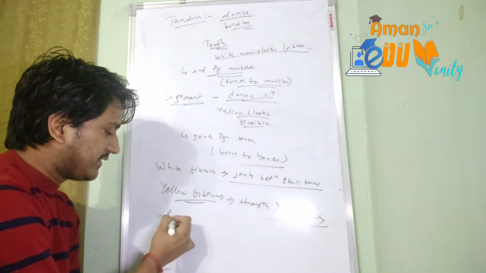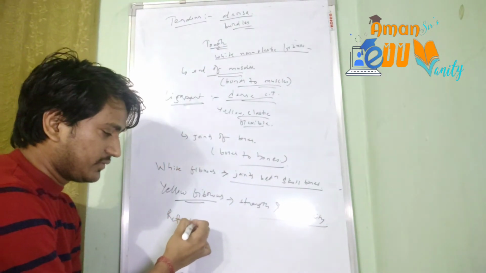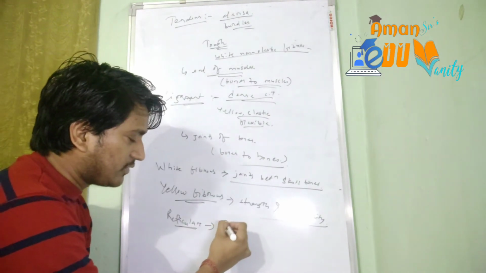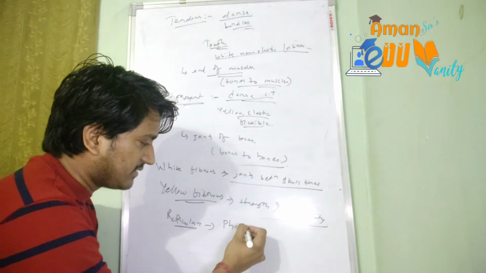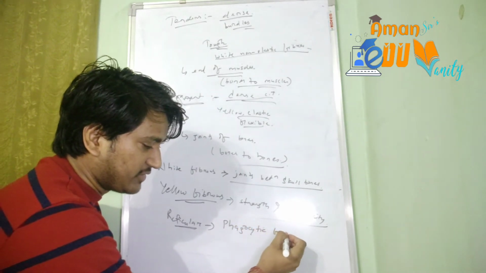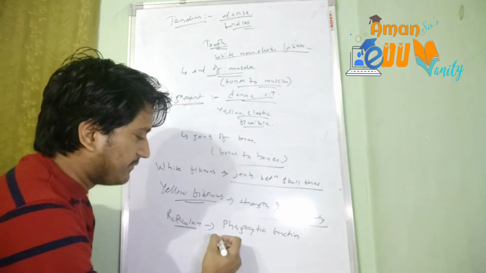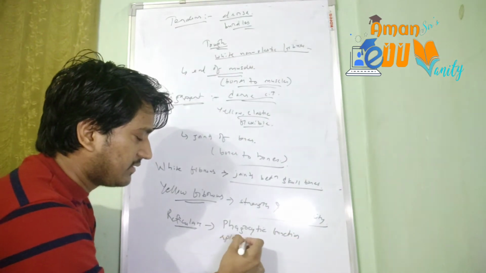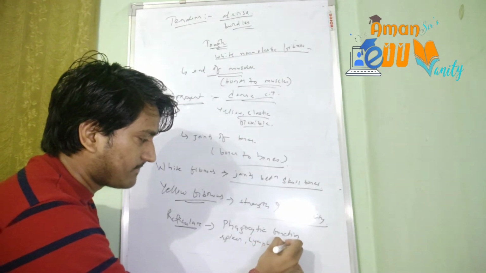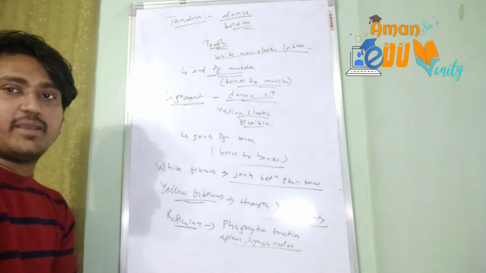Another one is the reticular connective tissue or the reticular fibers. These are usually phagocytic in nature, they do phagocytosis. Okay, they have the phagocytic function and they are present in the spleen and the lymph nodes. So basically they are helpful in immunity.